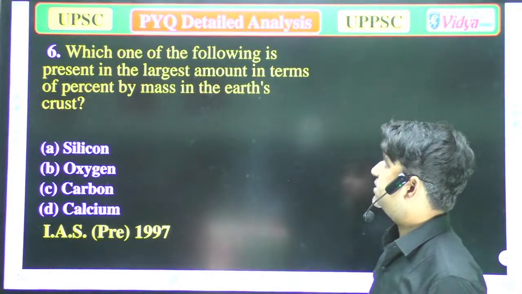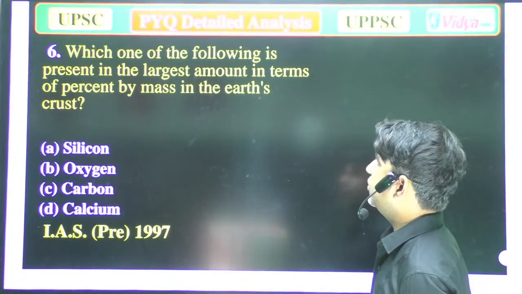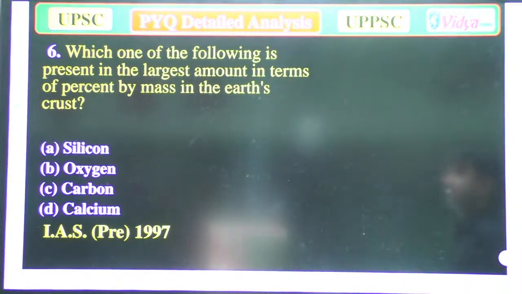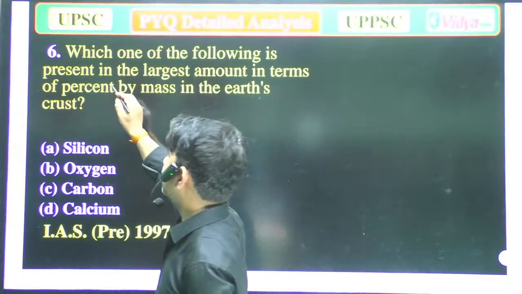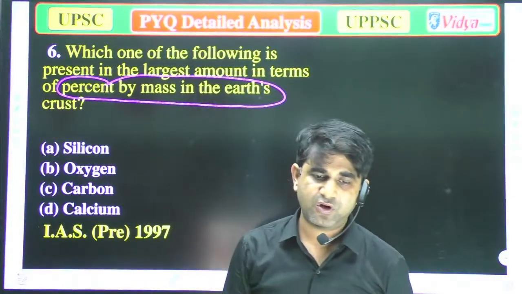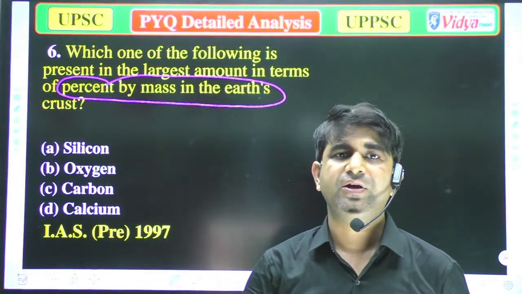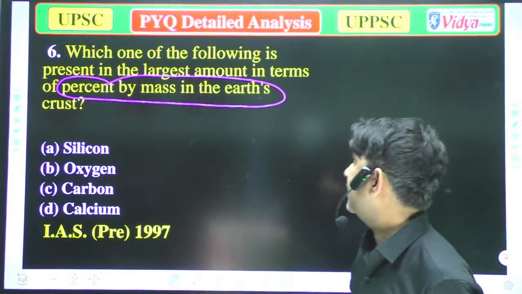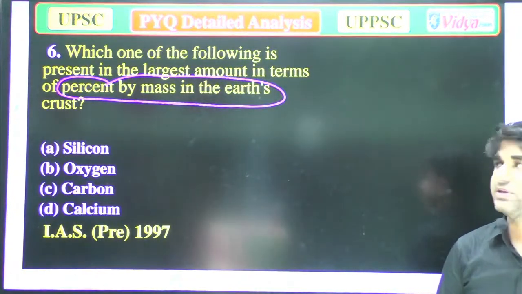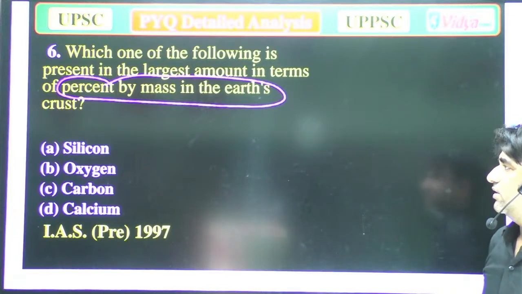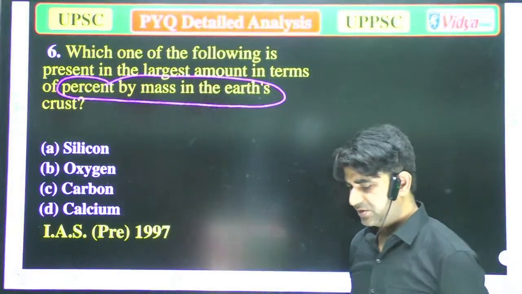Now our next question is: which of the following is present in the largest amount in terms of percentage by mass in the earth crust? Which of the following elements is the most abundant on the basis of mass? A silicon, B oxygen, C carbon, and D calcium. Everyone please try to attempt that question.